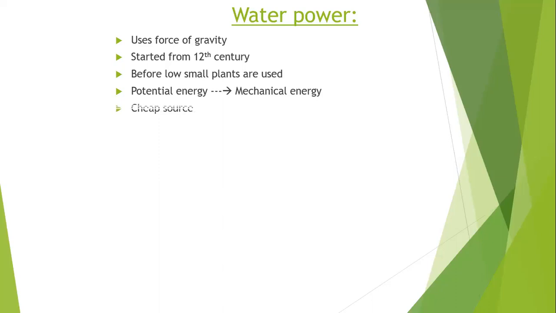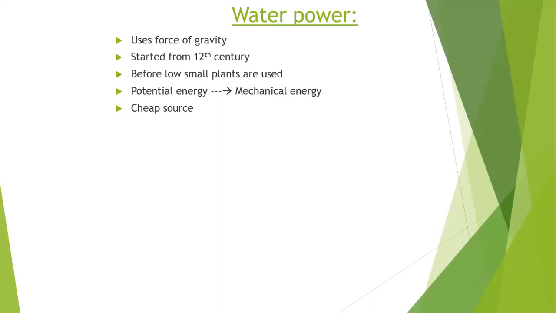As we know, water is abundantly available. Every year we get water with the rainfall, and it is not an exhaustible source. So water is a cheap method, cheap meaning a low cost method to produce electricity.